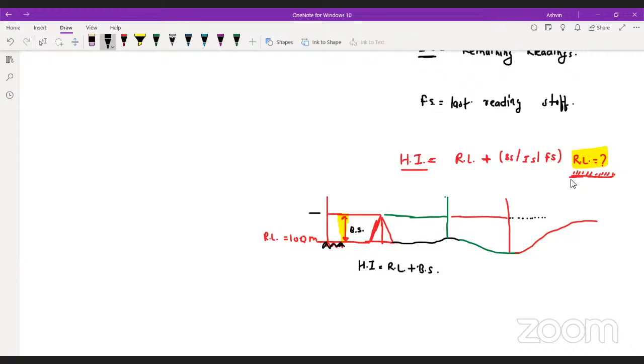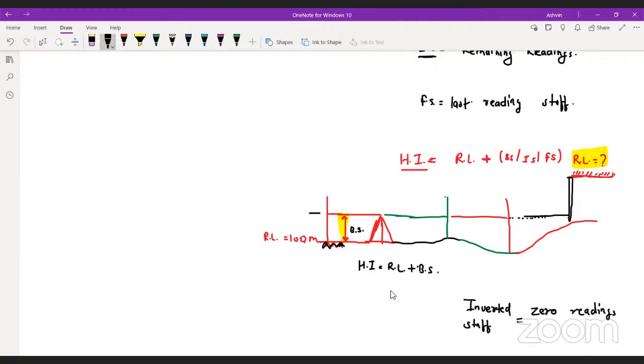So basically you will use the concept of inverted staff. Always remember this thing, never get confused: in the concept of inverted staff, the staff is kept in such a way that the zero reading, always remember this thing.